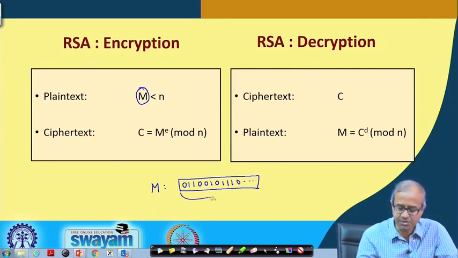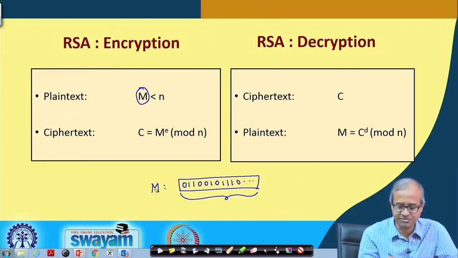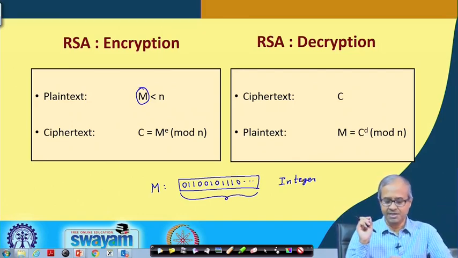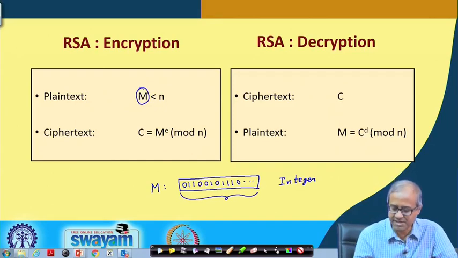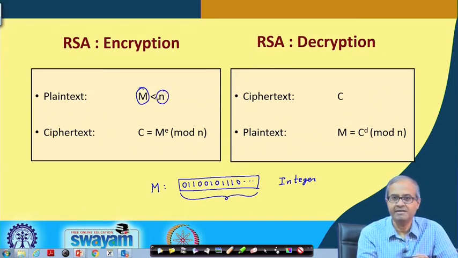So, this stream of bits you can regard as a number. You treat your message as an integer. It will of course be a very large integer, because this M can be very large. The only constraint is that whatever integer value this represents, this must be less than the value of n that you have selected during the key generation process. This is the only constraint.